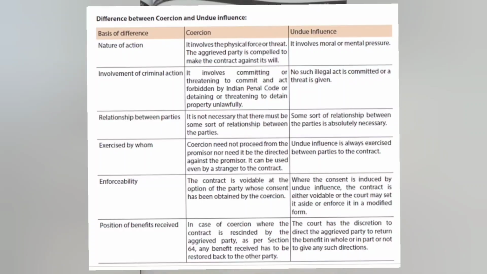So, what is the position of benefits received? In case of coercion, where the contract is rescinded by the aggrieved party, as per Section 64, any benefit received has to be restored to the other party. But in undue influence, it is not so. The court has discretion to direct the aggrieved party to return the benefit in whole or in part, or not at all. So undue influence chances are less, but coercion is completely illegal.